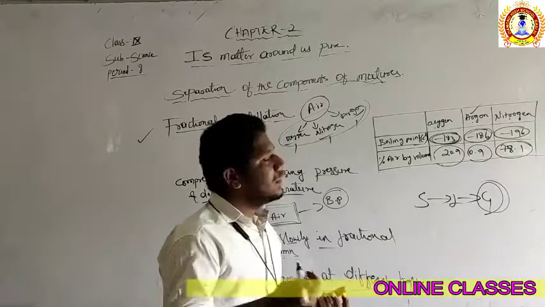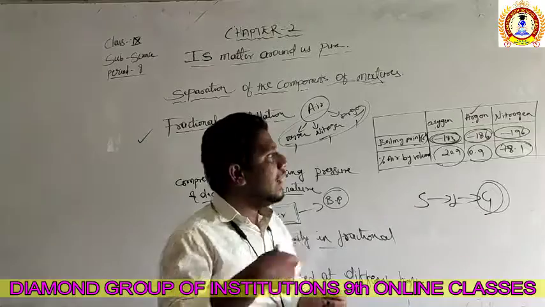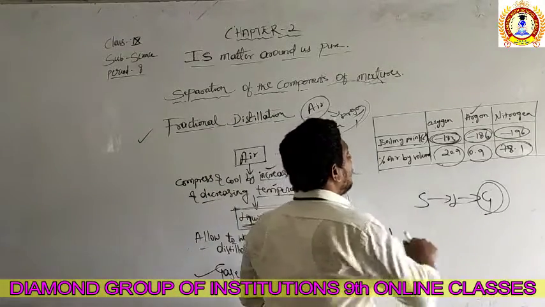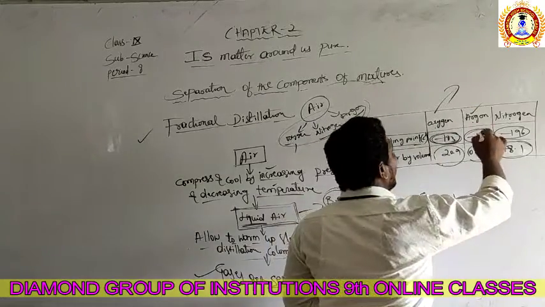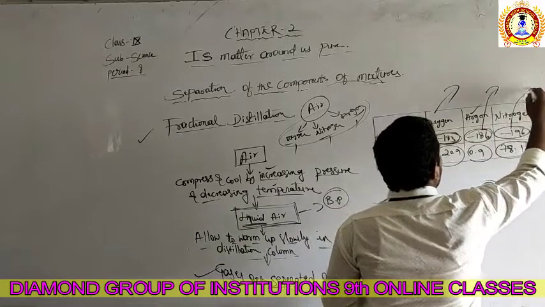The first one will boil and be separated. Next another will boil and be separated, and again another will boil and be separated. So when the temperature reaches the boiling point of a liquid, it boils and gets separated.